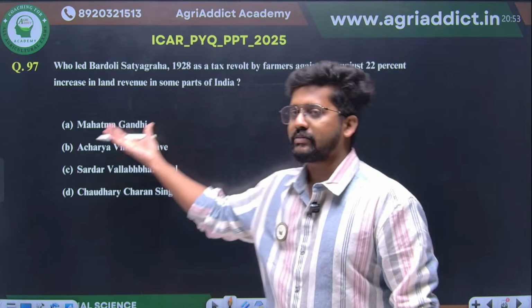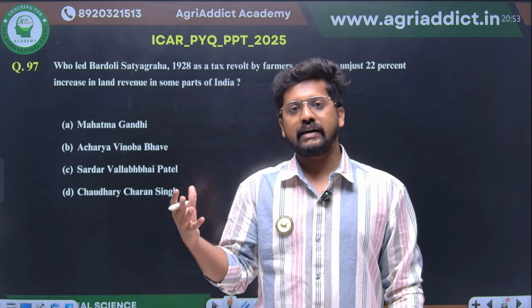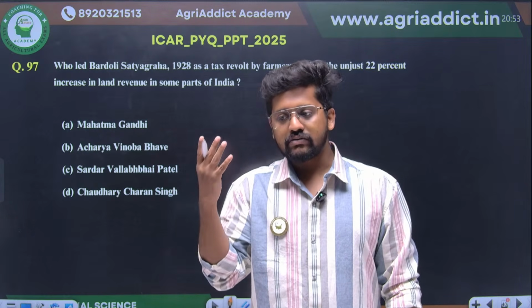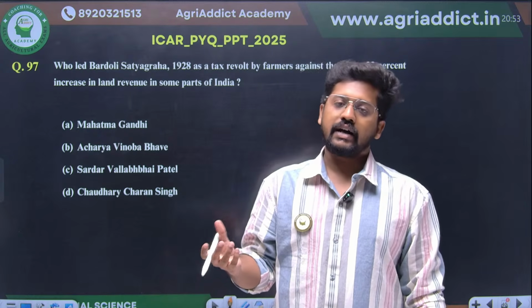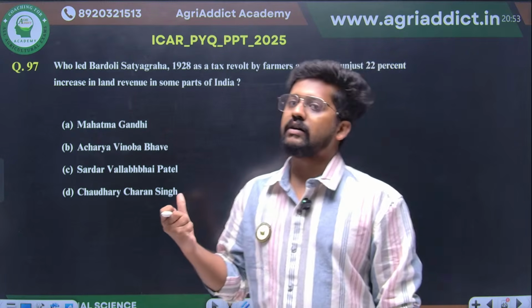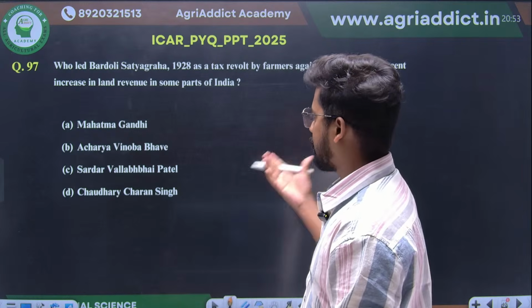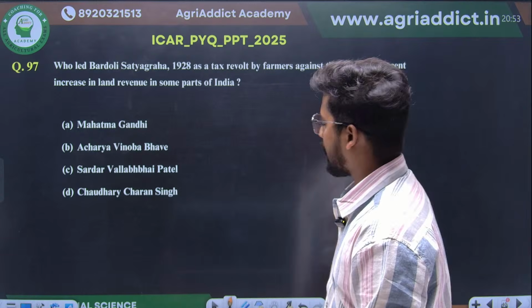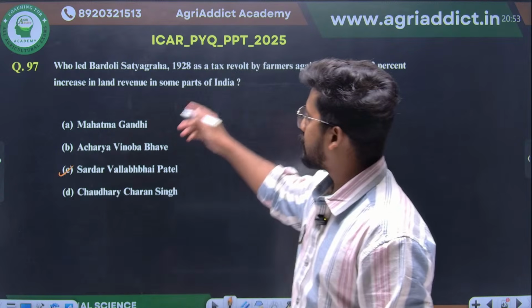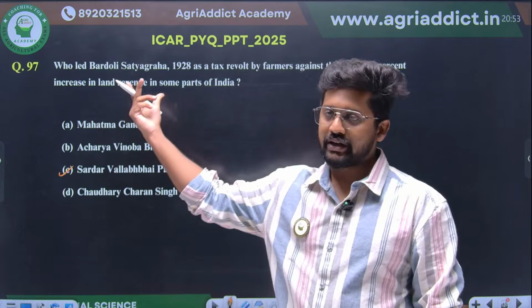The British government was trying to get an exorbitant 22% from the land, and this was led by the famous freedom movement leader, our Sardar Vallabhbhai Patel. This is a milestone event in the national movement in 1928.